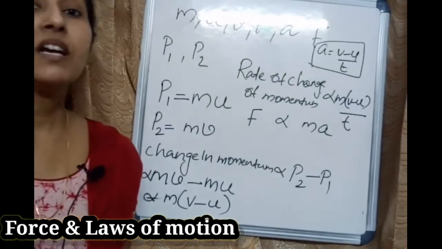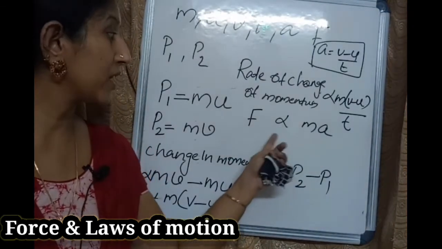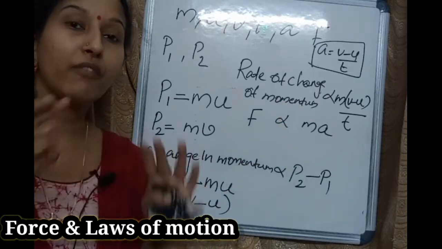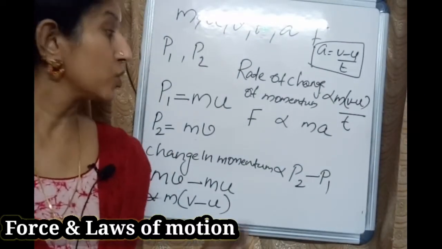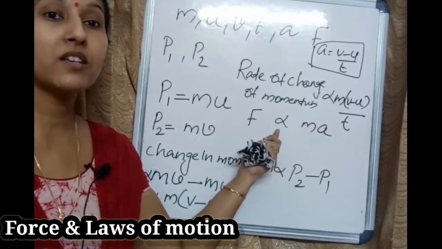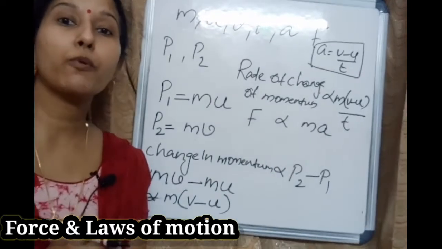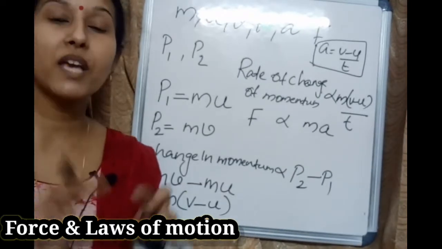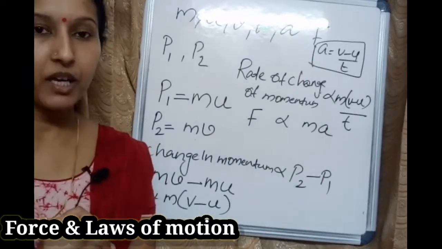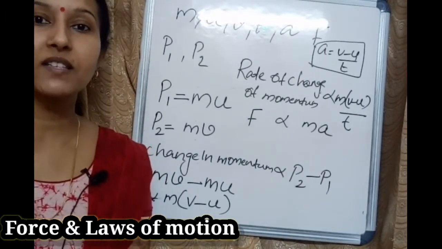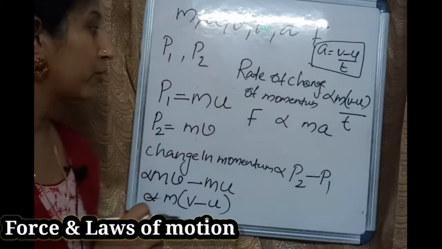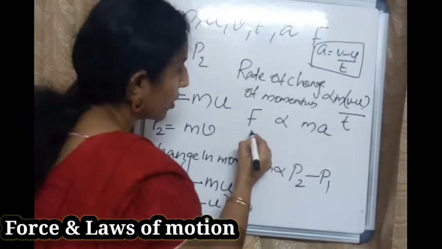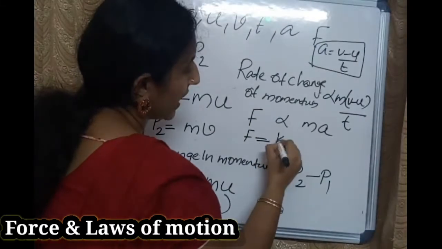So next our task is to remove the proportionality sign. We have to make it in the form of an equation, equal to. So how to remove the proportionality sign? If you want to remove the proportionality sign, you have to use a constant. So here that constant is k.